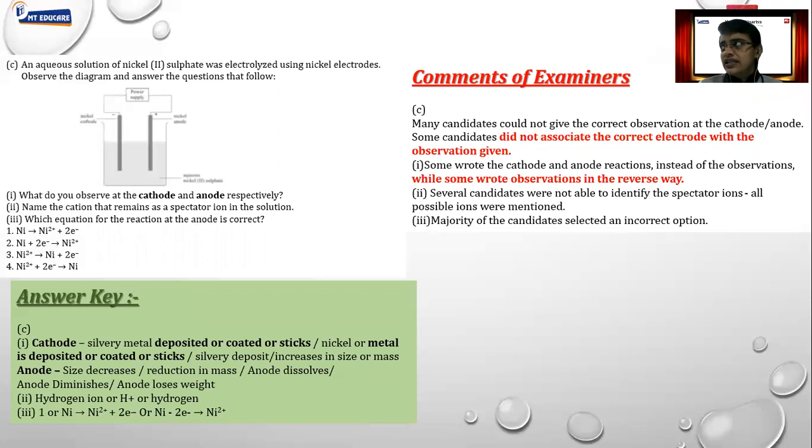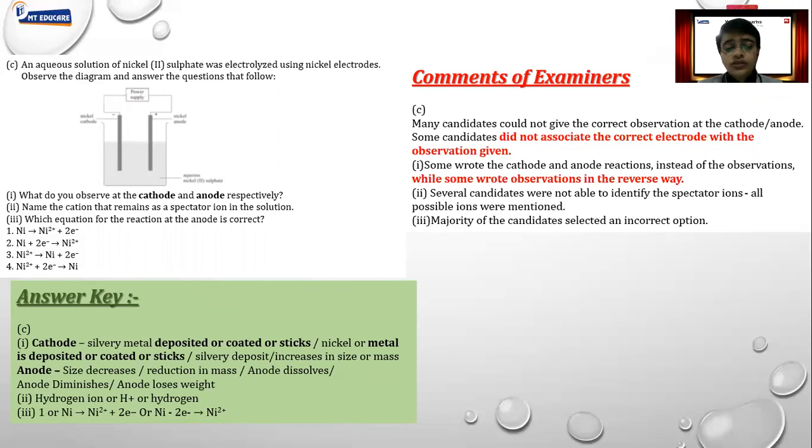So of course nickel is silvery metal. So on cathode, this is electroplating, guys. Okay, so what happens on cathode? On cathode there will be deposition of metal. So we have to mention the correct answer. What do you observe means silvery metal is deposited. The word deposited is very important. Okay, normally people make a mistake of writing the anode answer in cathode and the cathode answer in anode.